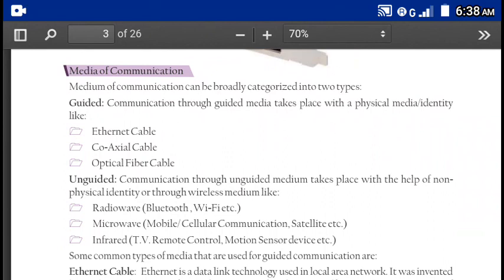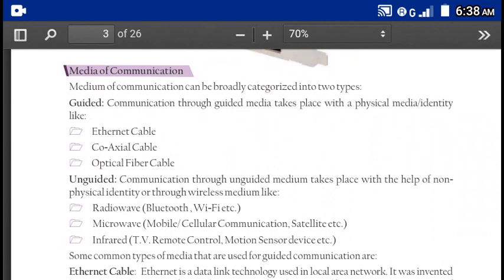Media of communication. The media means how the message travels, how the communication is established. Basically, communication medium is of two types: guided and unguided. Guided means the network is established with the help of wires. Different kinds of wires are used for different types of network.